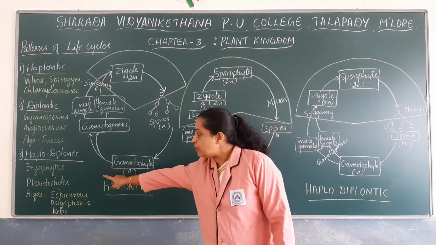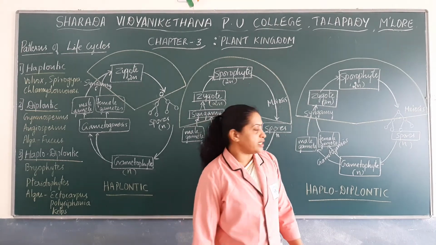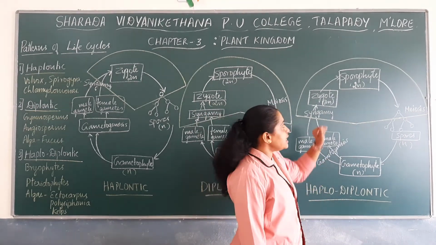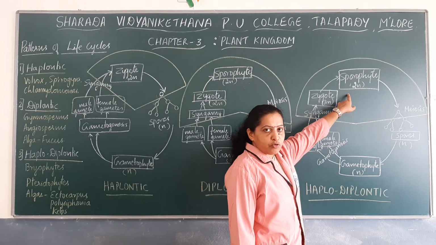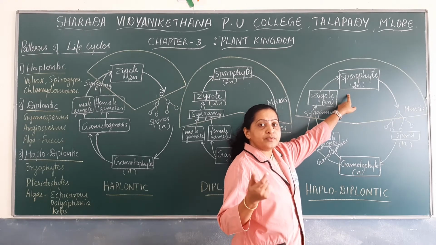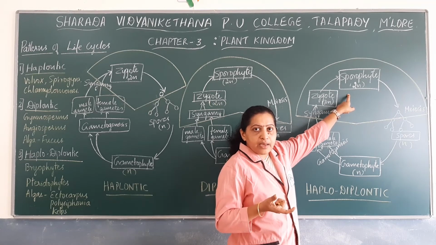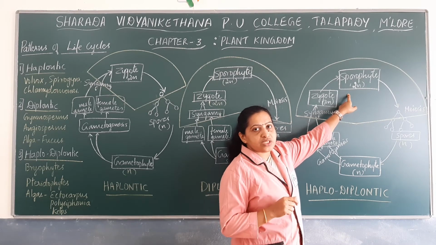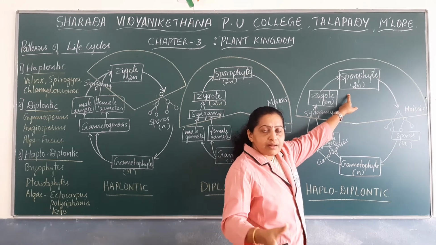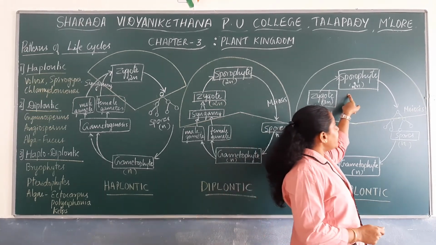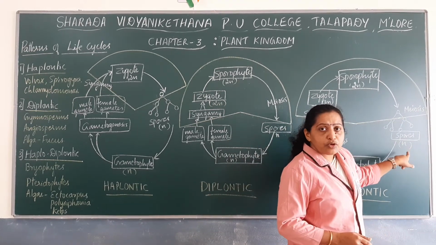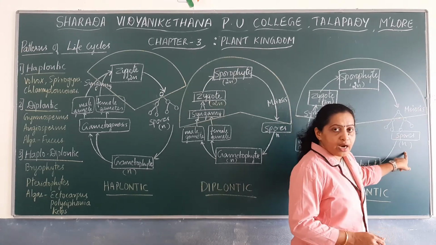We will compare it with the life cycle of pteridophytes. In pteridophytes, the dominant plant body is the sporophyte. The sporophyte has sporophylls, and sporophylls have sporangia in them. Inside the sporangia, spores are formed, mainly because of meiotic division.